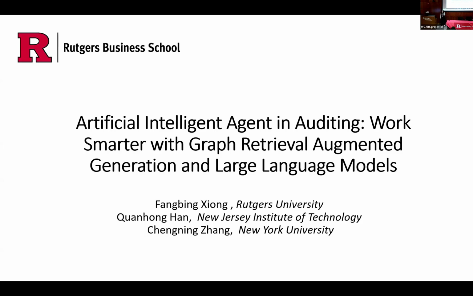I am a fifth-year PhD candidate from Rutgers University, and I'm very happy to present my research here: artificial intelligence in auditing, or smarter auditing with Graph Retrieval Augmented Generation and large language models. I will also mention my co-authors: Chuanhong Han from New Jersey Institute of Technology and Chen Zhang from New York University.